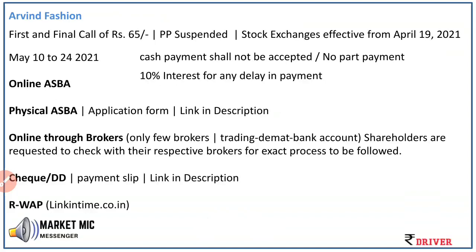Third is through brokers who have a 3-in-1 account. What is a 3-in-1 account? Trading, demat and bank account. If your broker has that, you can do it through your broker. You have to check it with your broker.